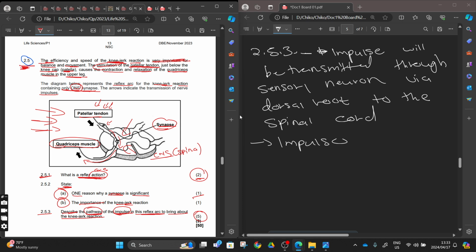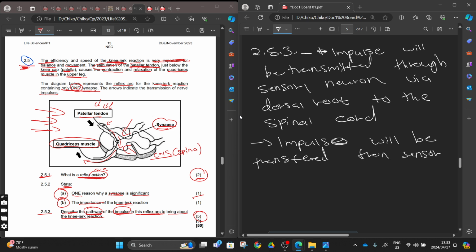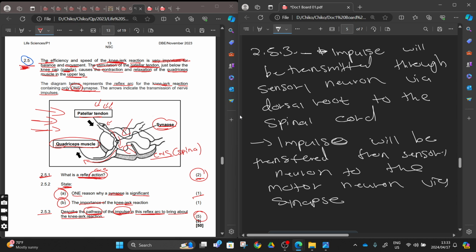So you will see that the impulse will be transferred from sensory neuron to the motor neuron. You can use via synapse, right?